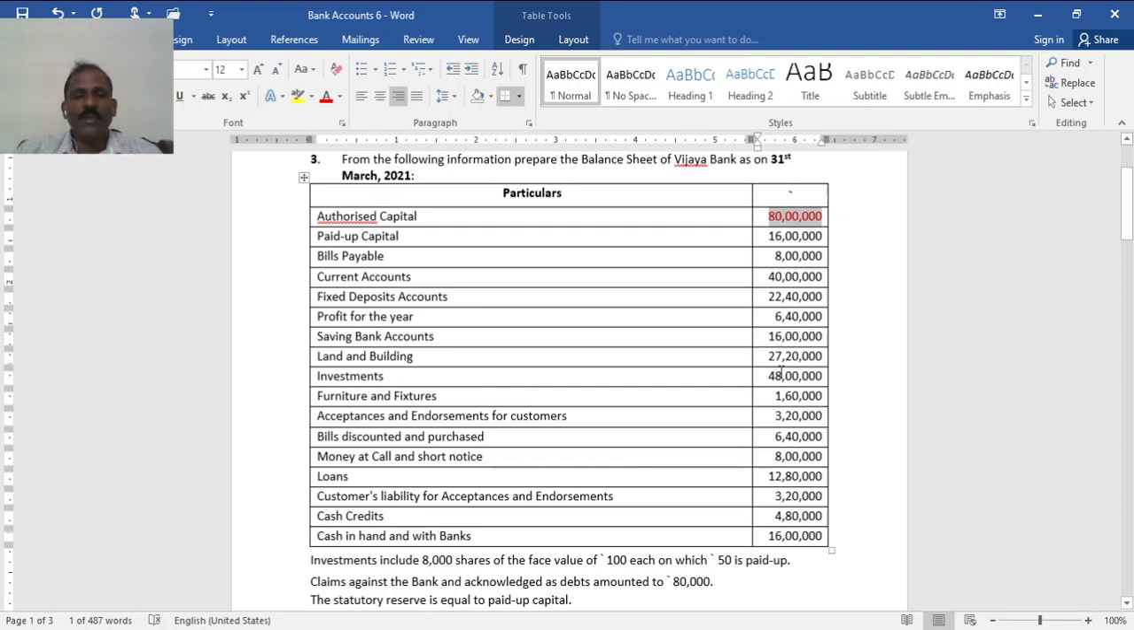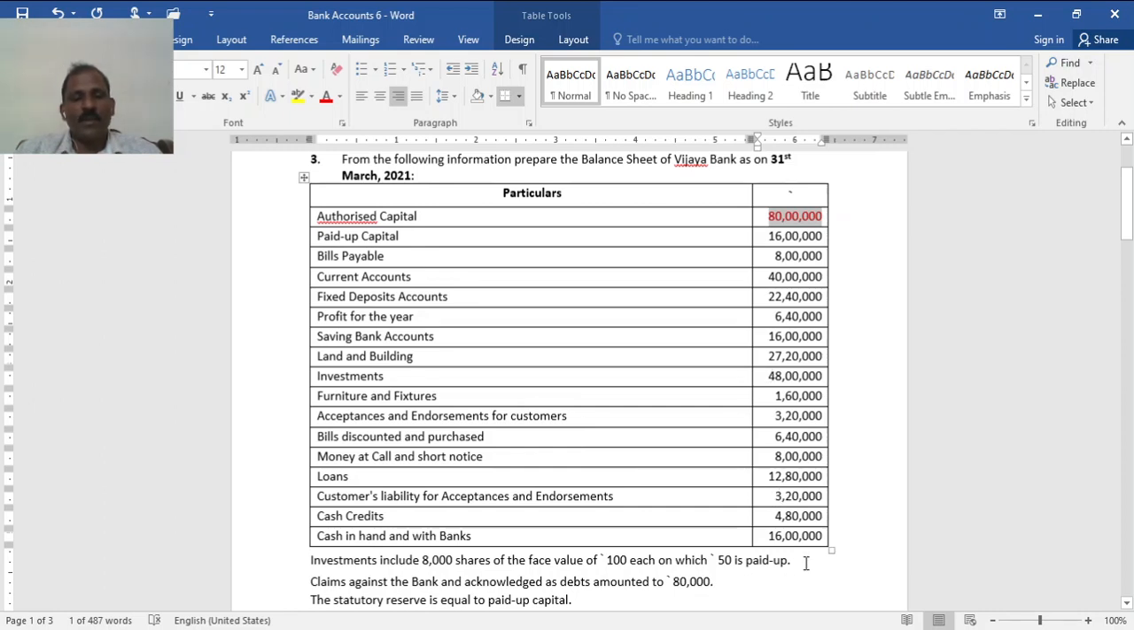Land and building is an asset, investments no doubt an asset, furniture and fixtures are bank assets. Acceptances and endorsements for the customers cannot be taken as assets; they can be taken as a contingent liability. Both, you see, here acceptance, here liabilities. Bills discounted and purchased 6,40,000. Well, advances. Money at call and short notice is an asset. Loans and advances, you see, are an asset. Advances, this is not to be taken as a contingent liability.